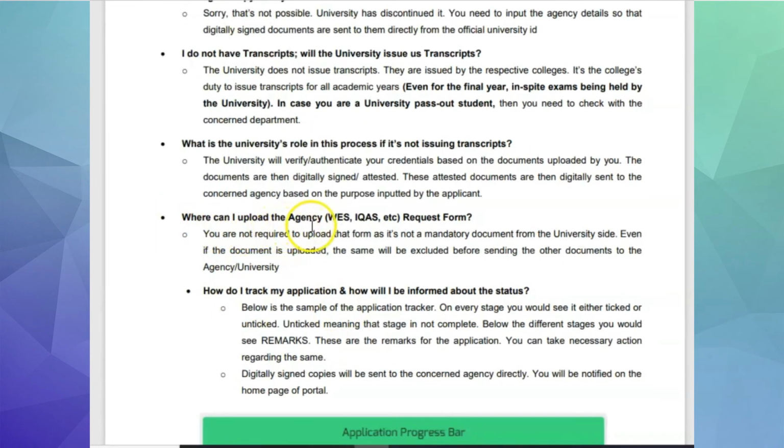Where can I upload the agency, WES, IQAS, etc. request form? You are not required to upload that form as it is not a mandatory document from the university side. Even if the document is uploaded, the same will be excluded before sending to the concerned agencies.